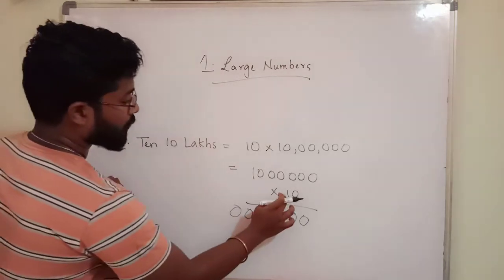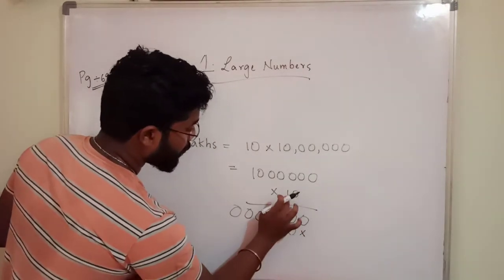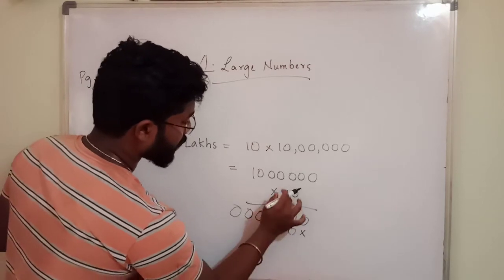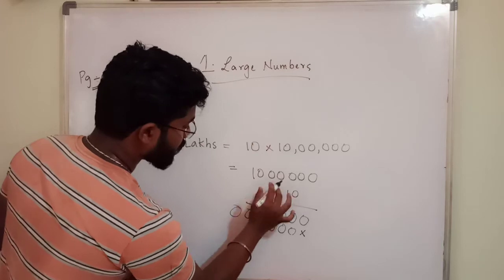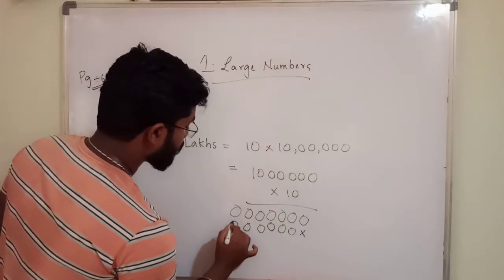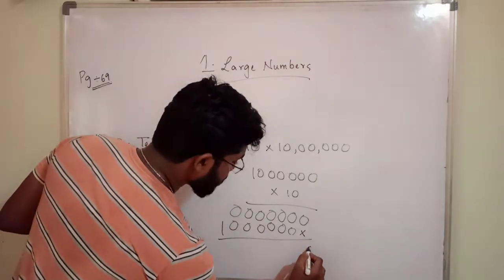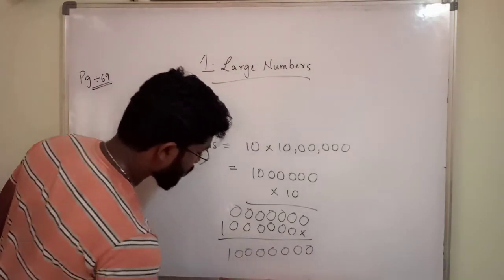Next one. 1 into 0, you have to start from here only. 1 into 0, 0, and so on. 1 ones are 1. Add this 1, 2, 3, 4, 5, 6, 7. Okay?